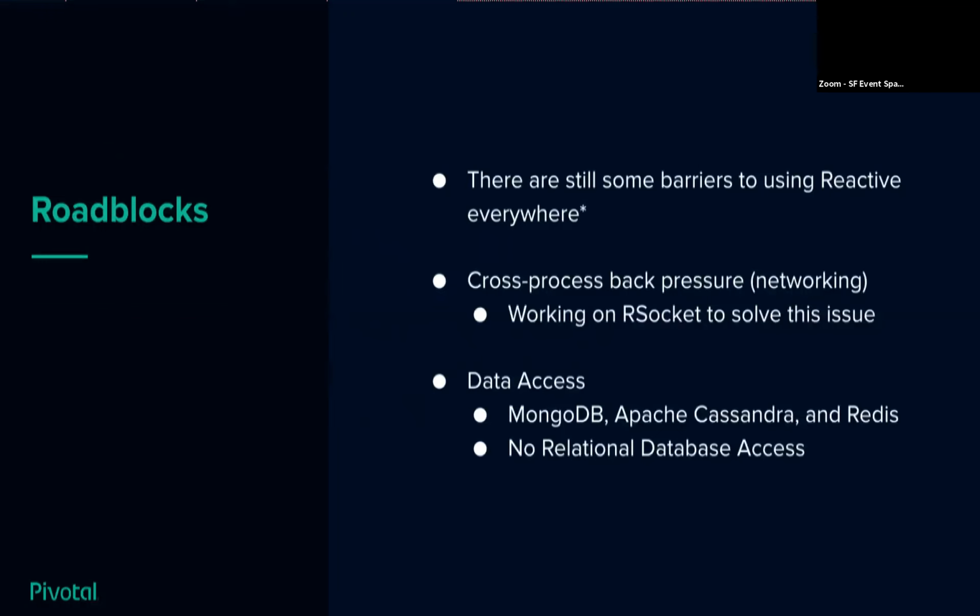So we said there are still a couple of roadblocks. The first one is we don't have the idea of cross-process back pressure. So it's easy enough for me to make an HTTP call out and not block while we're waiting for the HTTP.